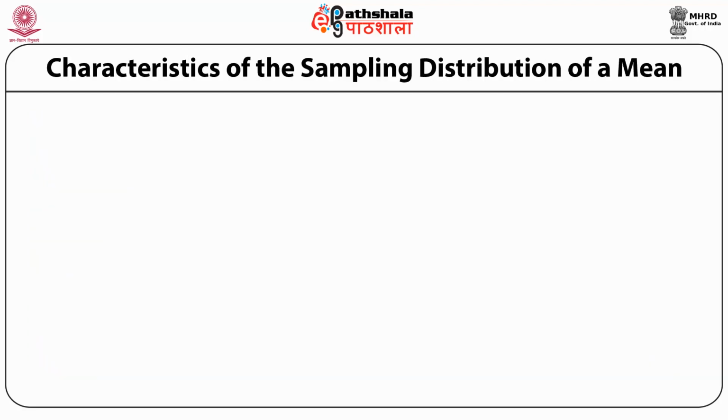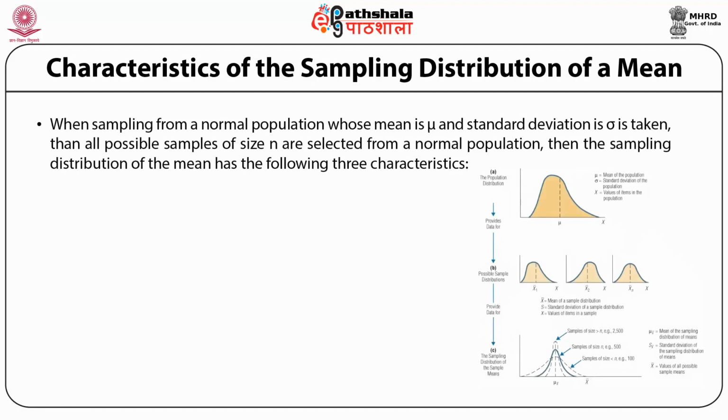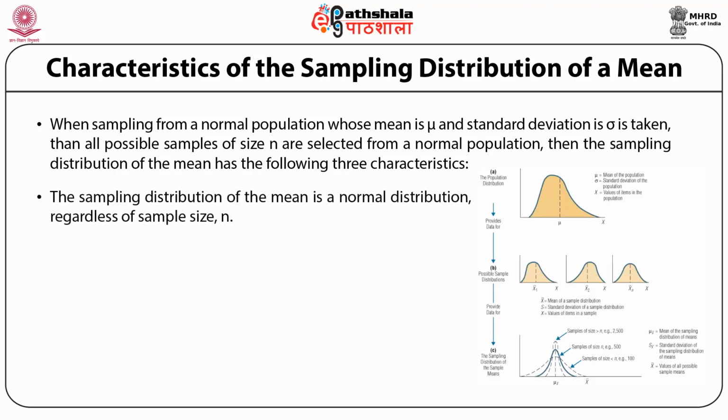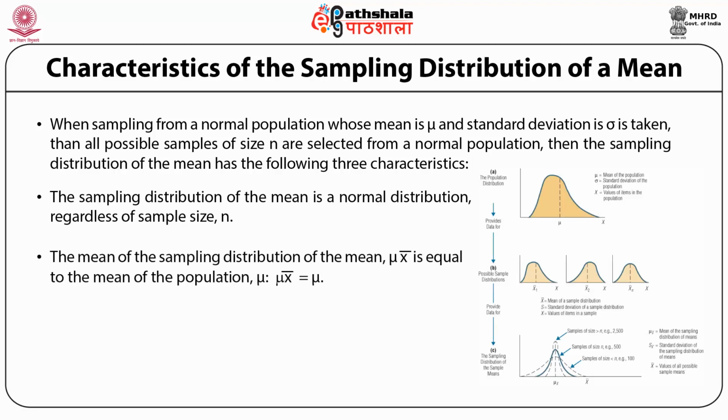Characteristics of the sampling distribution of a mean. When sampling from a normal population whose mean is mu and standard deviation is sigma, all possible samples of size n are selected from the normal population. Then, the sampling distribution of a mean has the following three characteristics. First, the sampling distribution of the mean is a normal distribution regardless of sample size small n. Second, the mean of the sampling distribution of the mean, mu x bar, is equal to the mean of the population mu, that is, mu x bar is equal to mu.